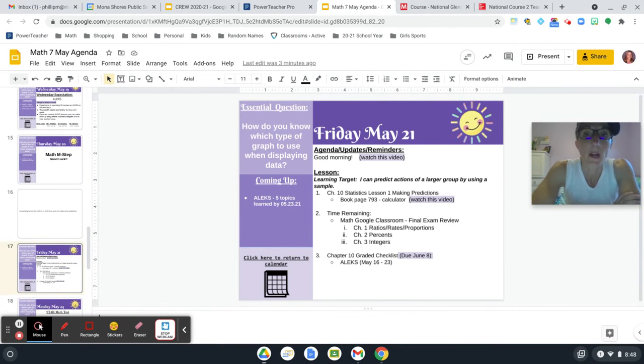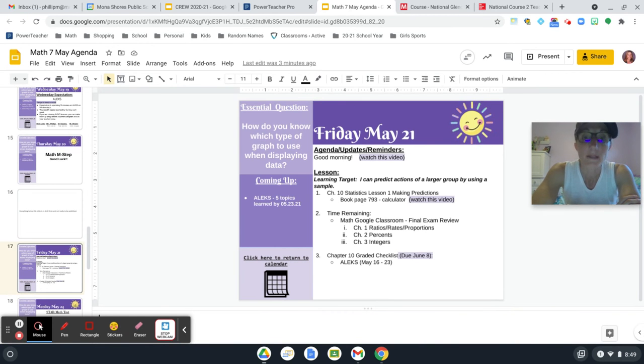With math, we are actually going to get into chapter 10. We're not going to do a ton of chapter 10. We're just going to hit on one lesson specifically in the book, which is lesson 1. And then we're going to work on some statistics outside of the book on mean, median, and mode. And that will really be it for chapter 10, because then we're approaching our final exams here, that second week of June. So we are going to start to prepare for that as well.